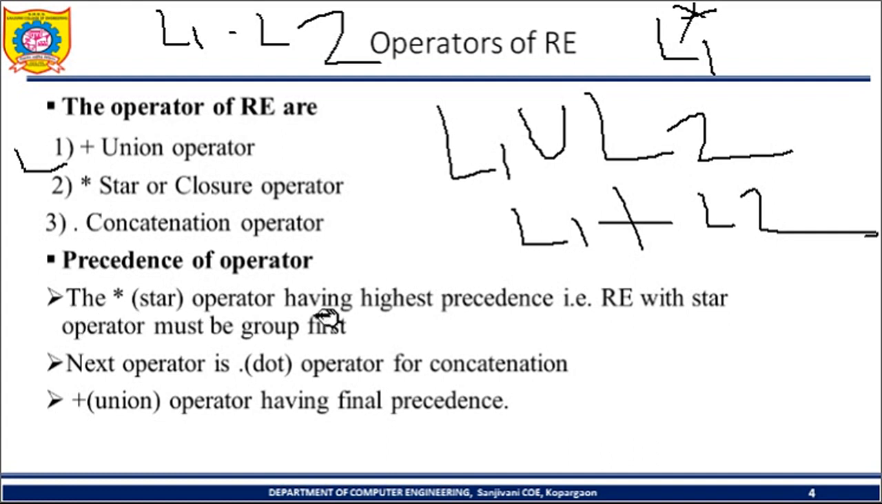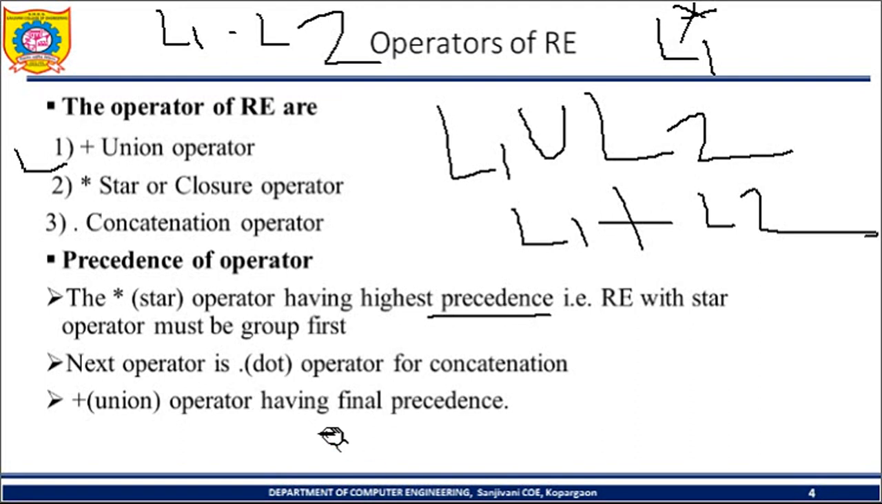Here the star operator has the highest precedence, highest priority, that is, a RE with a star operator must be grouped first. So whenever an expression has a star, we have to group that star first. After that, the next precedence is the dot operator for concatenation, and the plus union operator has the final or lowest precedence. So these are the priorities or precedences related to the operators.